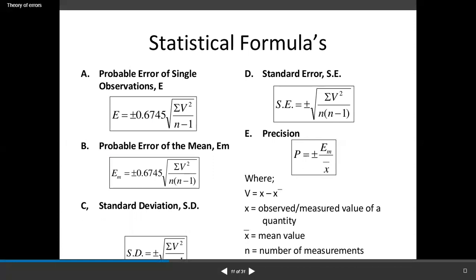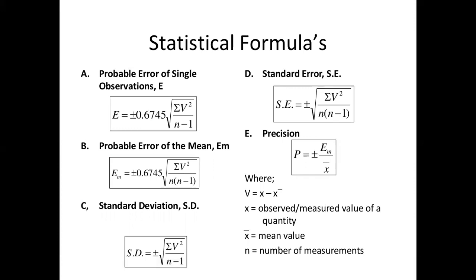Next is the standard error, SE, equal to plus or minus under root sigma v square upon n into n minus 1.